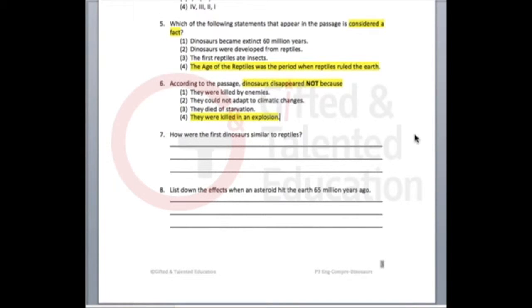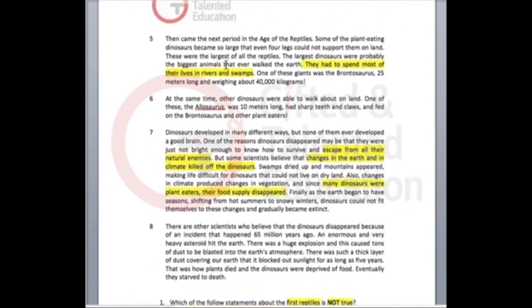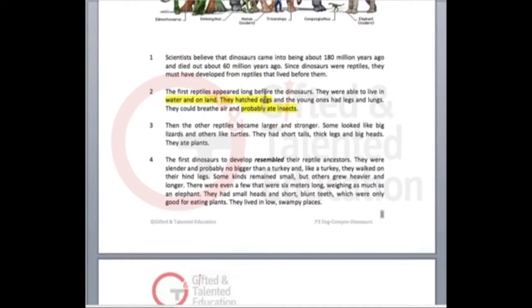Now let's move on to the open-ended questions. The first open-ended question asks you how the first dinosaurs were similar to reptiles. In other words, you have to find the similarity between the first dinosaurs and the reptiles. If you look at the passage over here, some reptiles ate insects and other reptiles ate plants. Okay, that's one thing that they have.